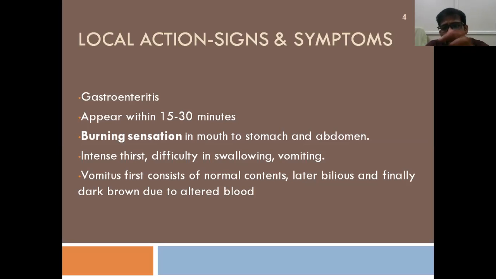They will cause mild irritation wherever they come in contact. Similarly, these poisons classified under irritants have similar signs and symptoms. So we'll see what those signs and symptoms of irritant poisons are.